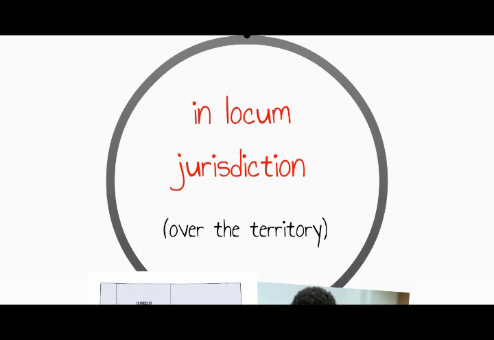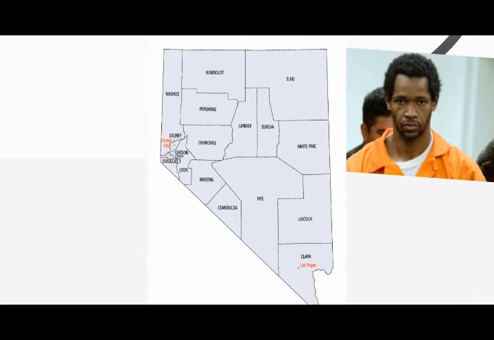Here is a map of our Nevada state court districts. If you commit a felony in Clark County, you'll be headed to the Clark County District Court over at the Regional Justice Center. But your pretrial hearing may happen in a justice court in one of the cities if that's where the crime was committed. So, if you commit a felony in Henderson, you'll have your pretrial hearings at the Henderson Justice Court before heading off to the Clark County District Court for trial.